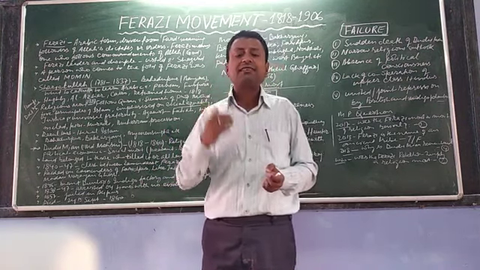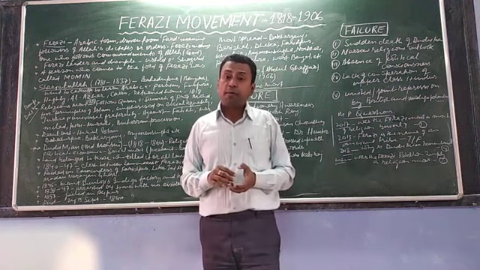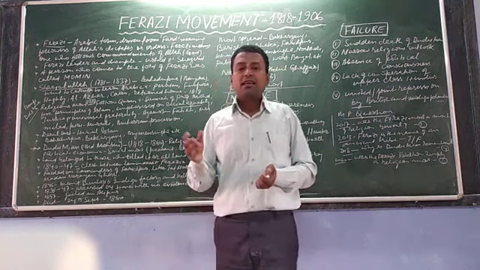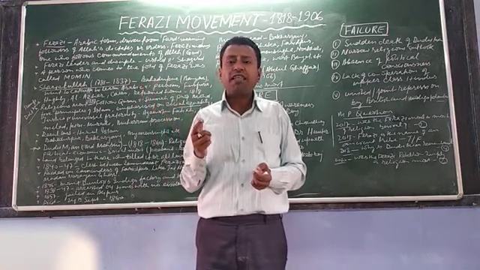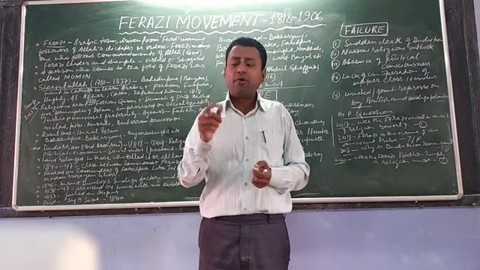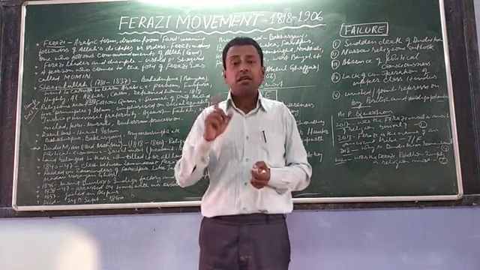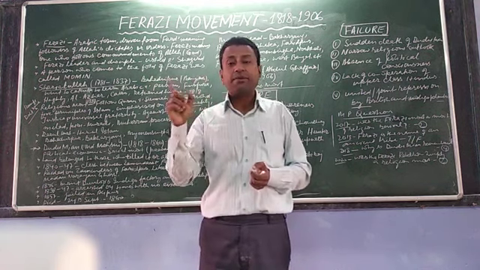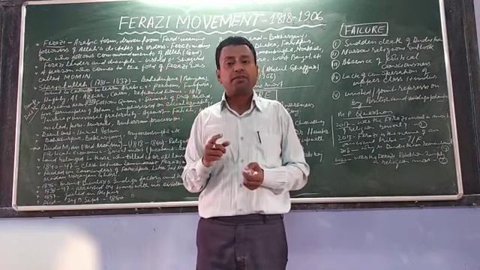And he was against the zamindars. His most memorable slogan was that the lands belong to the tiller of the land, that means farmers, and no one should claim to take tax or revenue from them. That means he was against the zamindars and against the revenue policy of the British government.